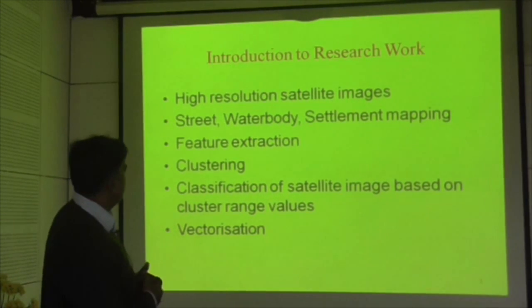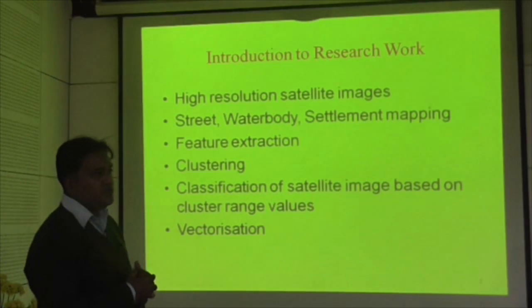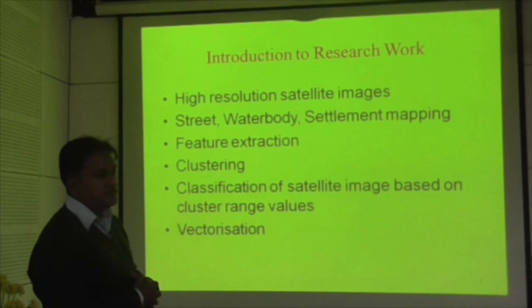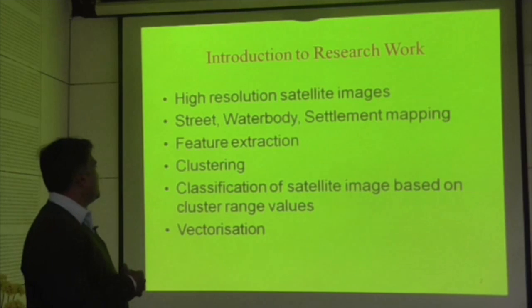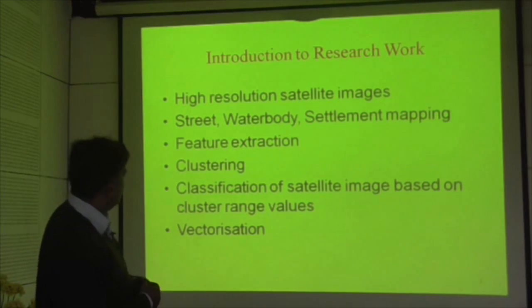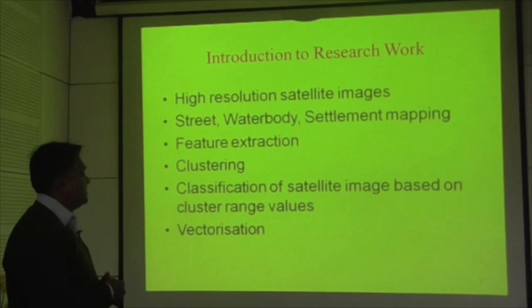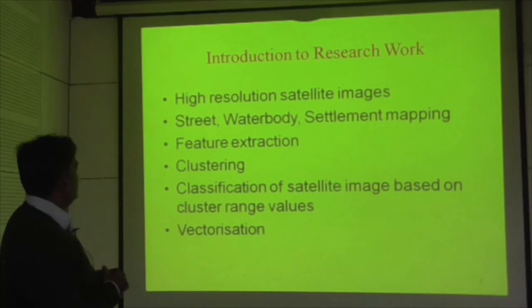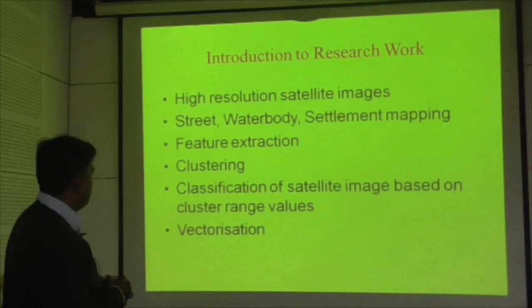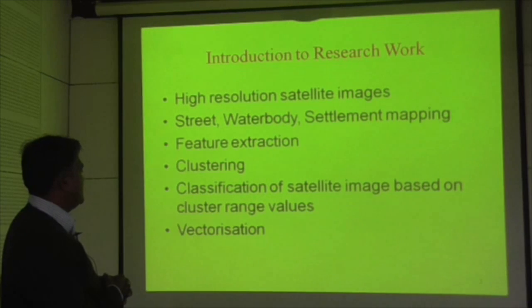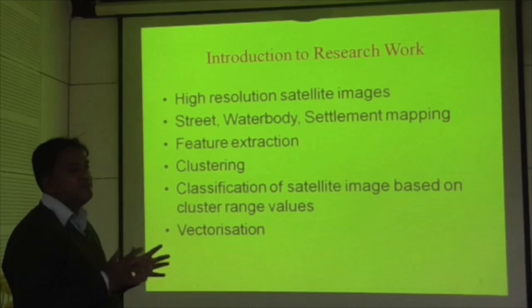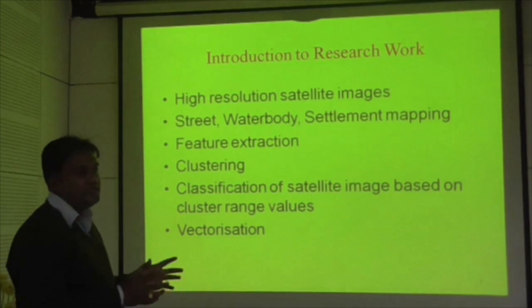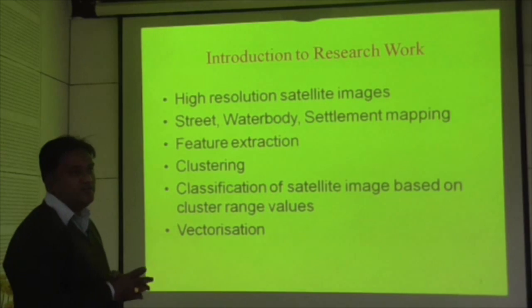So in this research work, we have done a semi-automatic extraction technique for identifying features from the satellite image. We are using high-resolution satellite images. Then we are mapping the street, water body, settlement, etc. Then we do the feature extraction. After getting the features, we do clustering. After getting the clusters, we classify those satellite images based on the cluster range values. After getting the classes, we vectorize them and create a map, so that it will be in the most real-time and readable format.